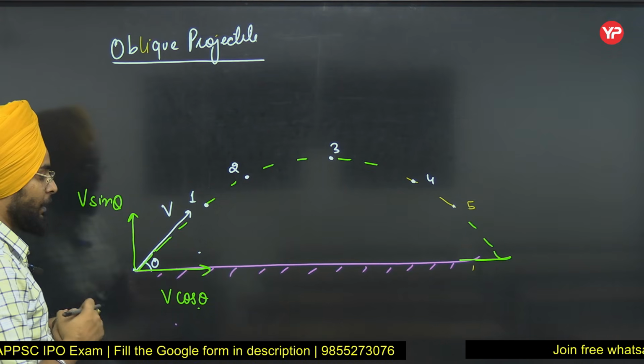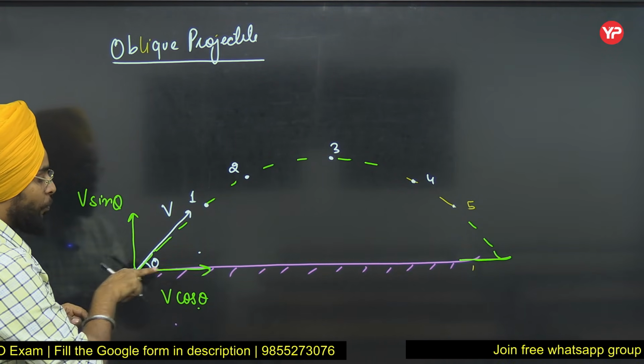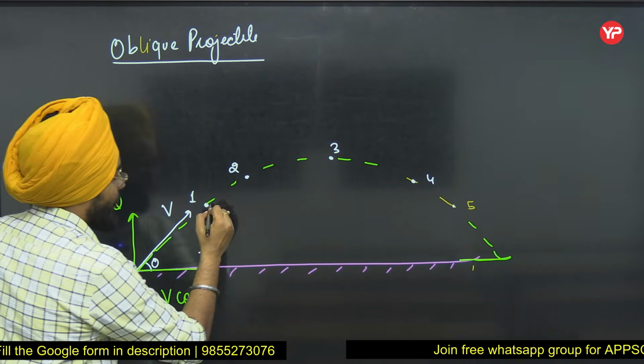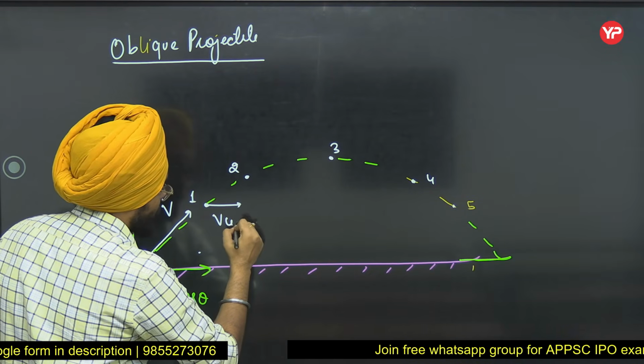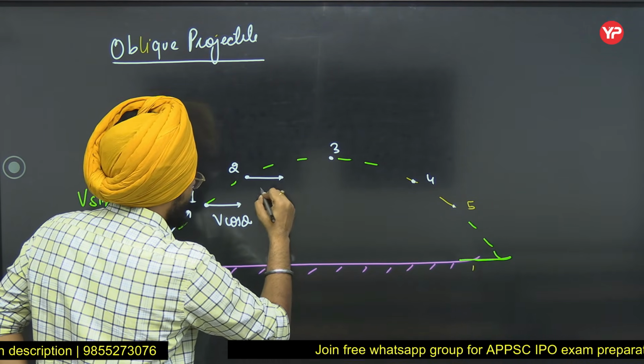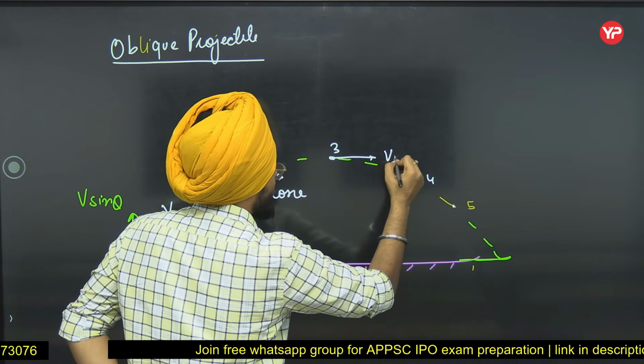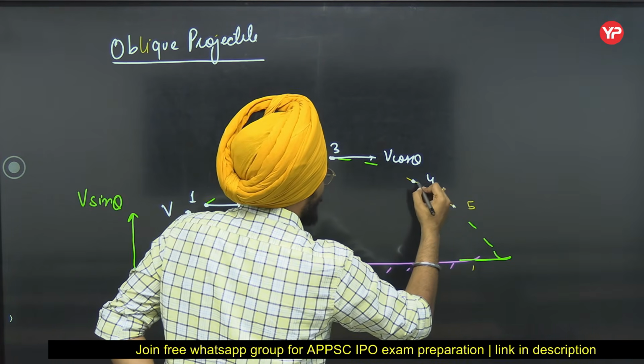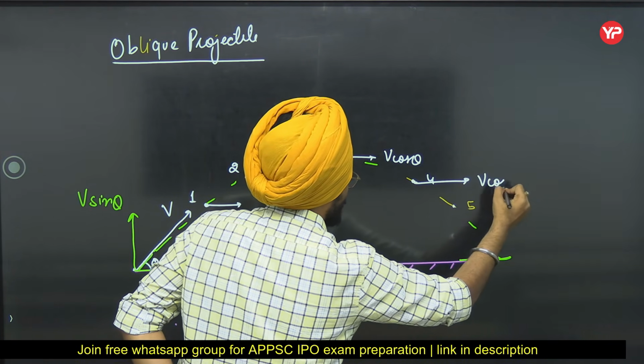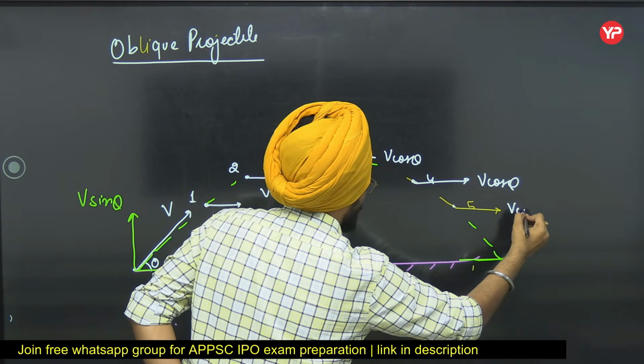See, this horizontal component v cos theta will remain constant throughout the journey. It is v cos theta here, here it will be v cos theta. Even at the top or the highest point, it is v cos theta, and at 4 it is v cos theta, and at 5 as well, it is v cos theta.